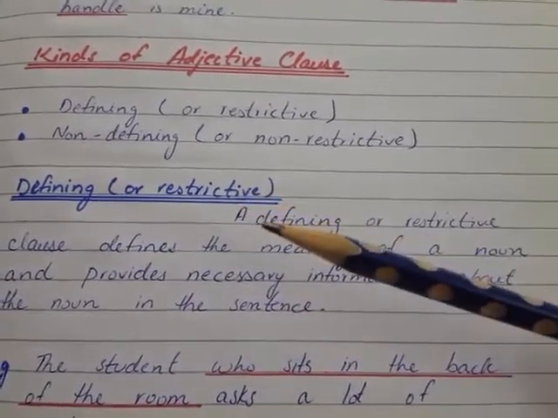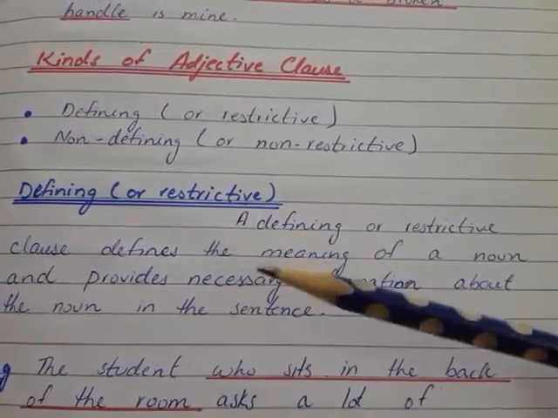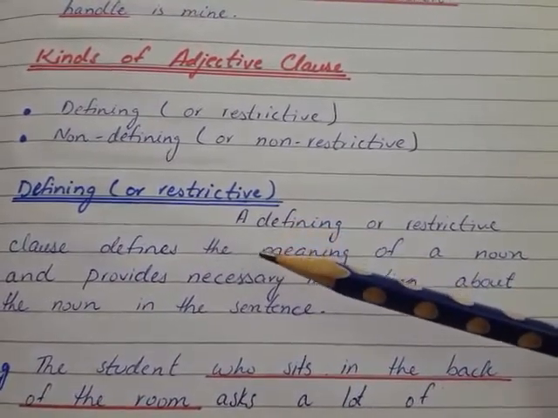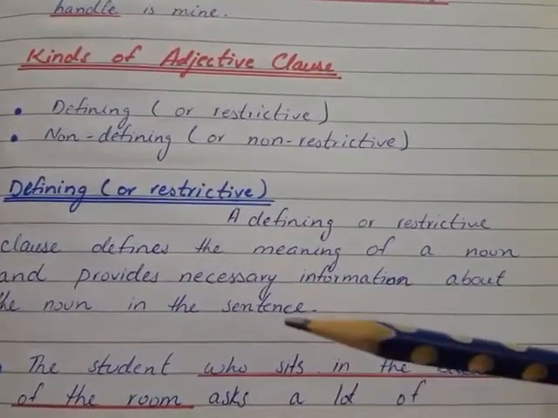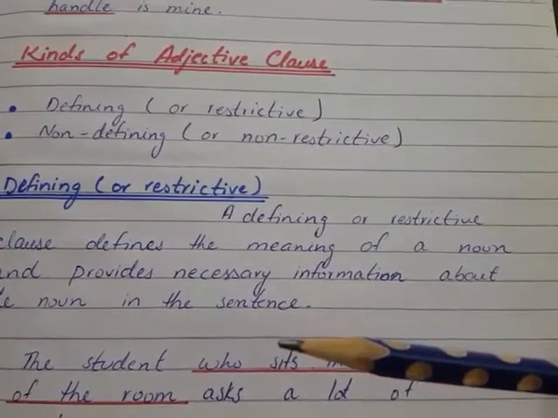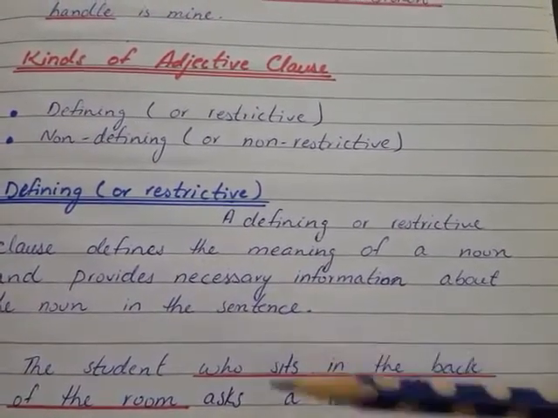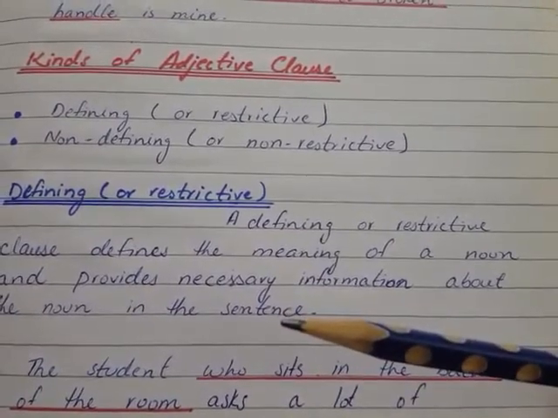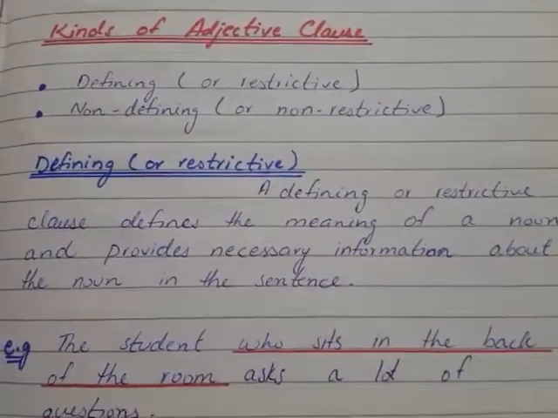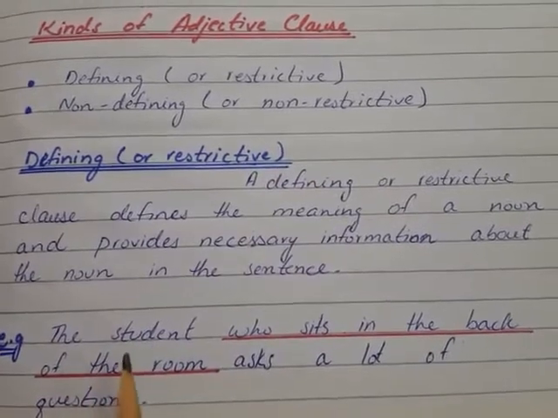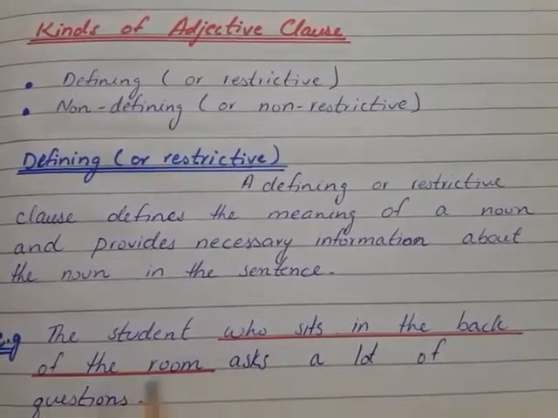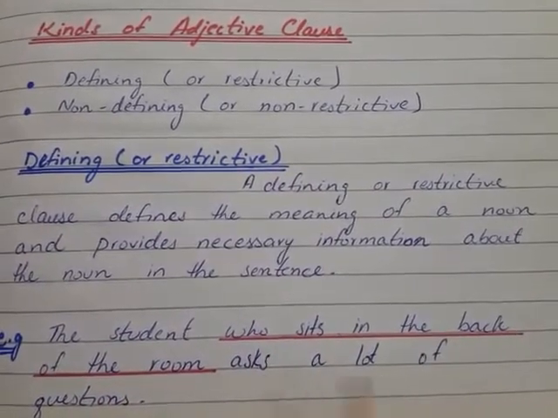So defining or restrictive type of adjective clause is the clause that gives us important information about the subject of main clause and that cannot be omitted from the sentence. For example, the student who sits in the back of the room asks a lot of questions.